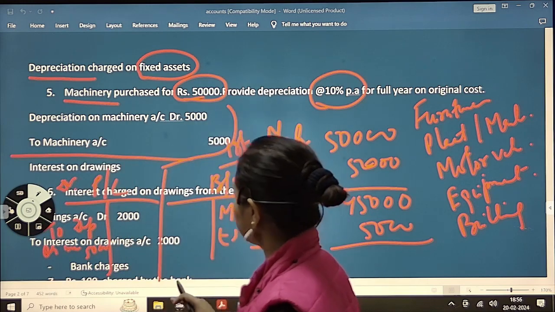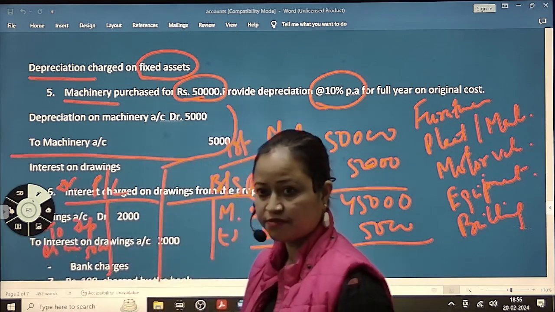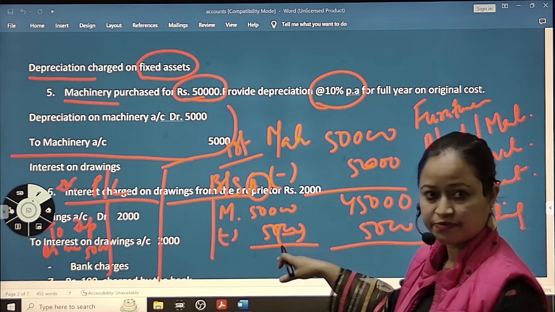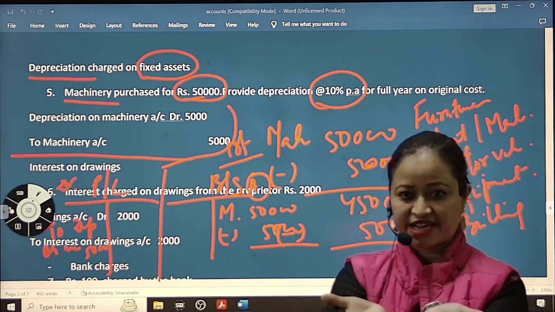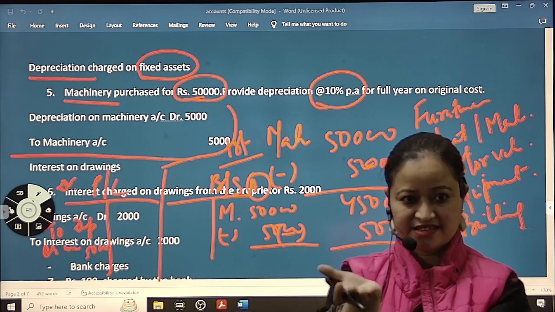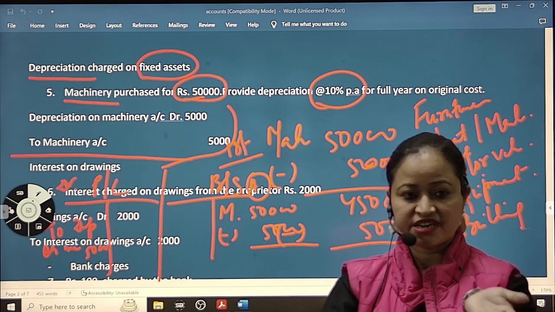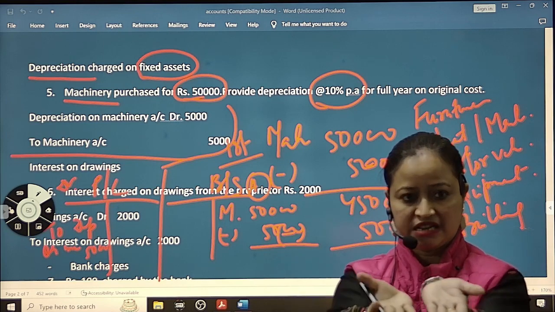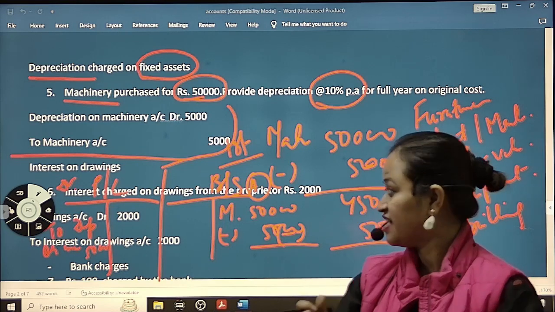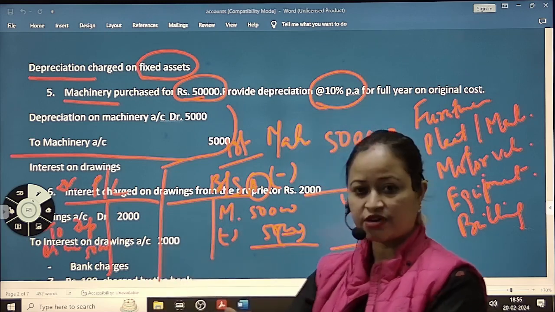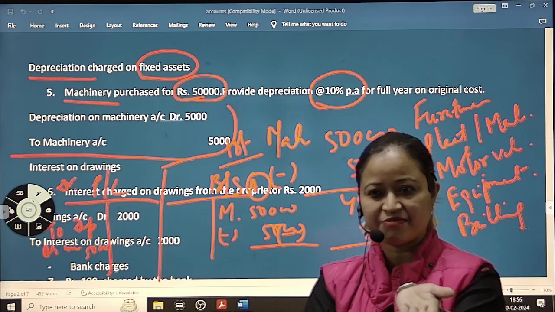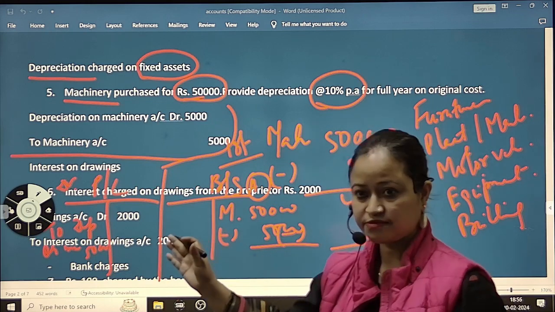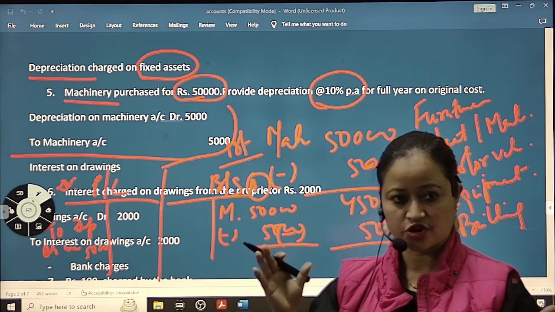You see here, debit is increasing here. Debit increased by 5,000 and on this side debit decreased. It became equal, right? That is the accounting equation. For every debit there is a credit, and if you increase debit here, you decrease debit there, and it will be equal. If this goes to the liability side, it will become unequal, one will increase and one will decrease. Your balance sheet will never tally. You have to use logic also.